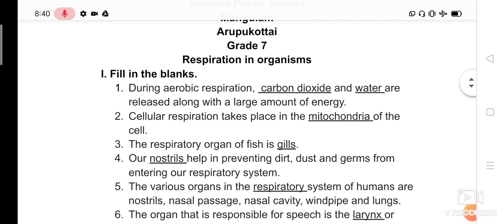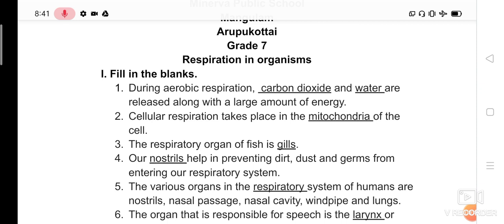Respiration in organisms. Roman letter 1, fill in the blanks. Question number 1: During aerobic respiration, dash and dash are released along with a large amount of energy. See, respiration is of two types: one is aerobic respiration and another one is anaerobic respiration.